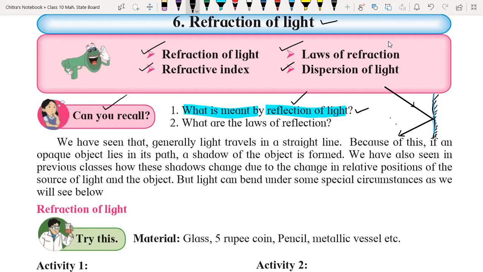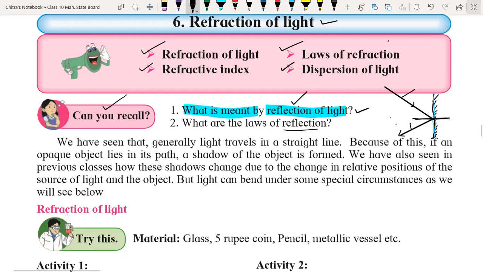Understood everyone? The medium will be the same. Okay, the second question says, what are the laws of reflection? The first law of reflection is angle i equals angle r. The incident ray, the reflected ray, and the normal all lie at the same point on the surface. This is the normal, which is the perpendicular drawn on the reflective surface, and it is called the normal.